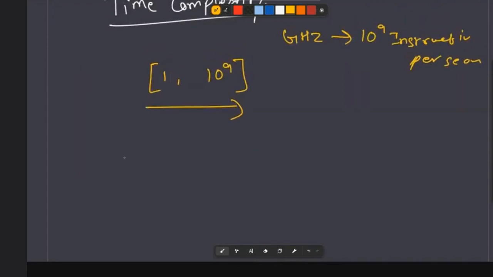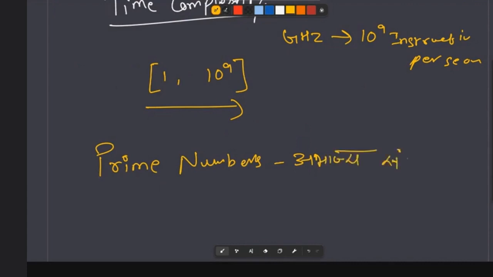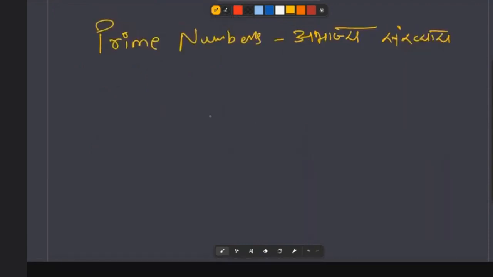you might be familiar with prime numbers. In Hindi, it is called abhajya sankhyaayein. Prime numbers. So as the name suggests, a prime number means one which does not have any divisors except one and the number itself.